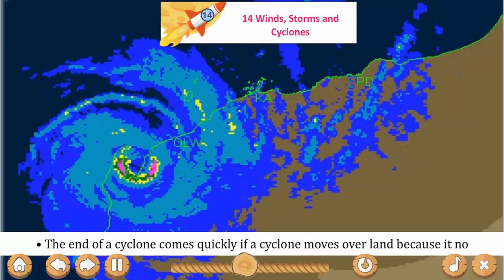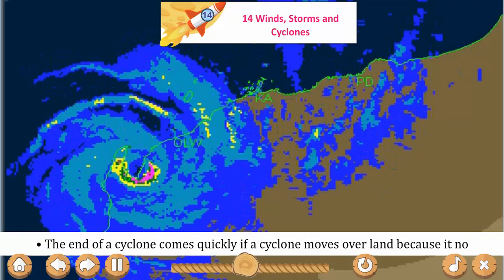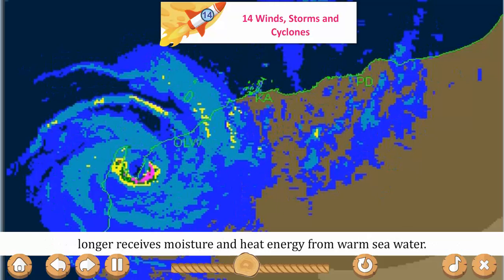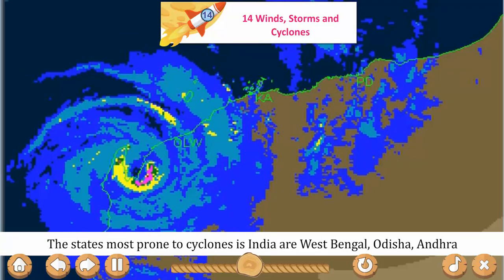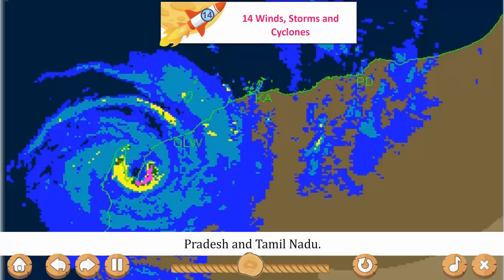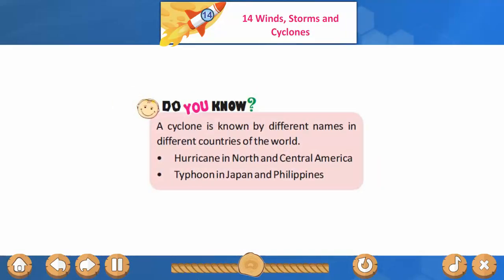The end of a cyclone comes quickly if a cyclone moves over land, because it no longer receives moisture and heat energy from warm sea water. The states most prone to cyclones in India are West Bengal, Odisha, Andhra Pradesh and Tamil Nadu. Do you know, a cyclone is known by different names in different countries of the world. Hurricane in North and Central America, typhoon in Japan and Philippines.